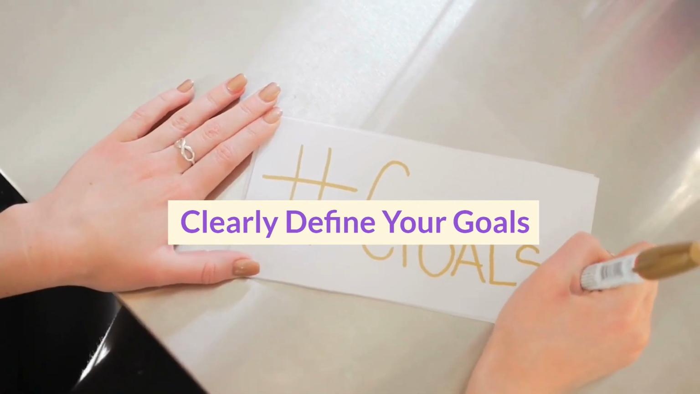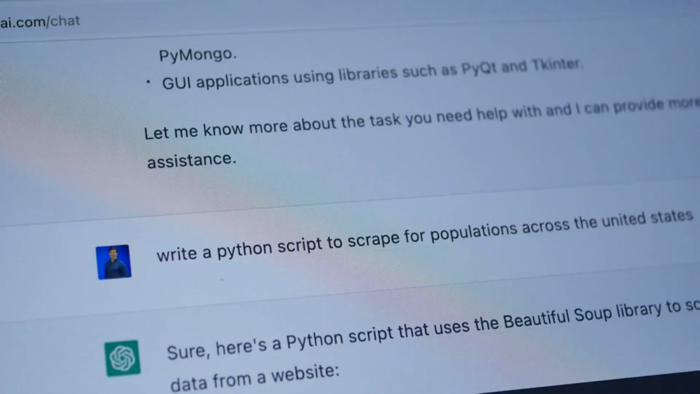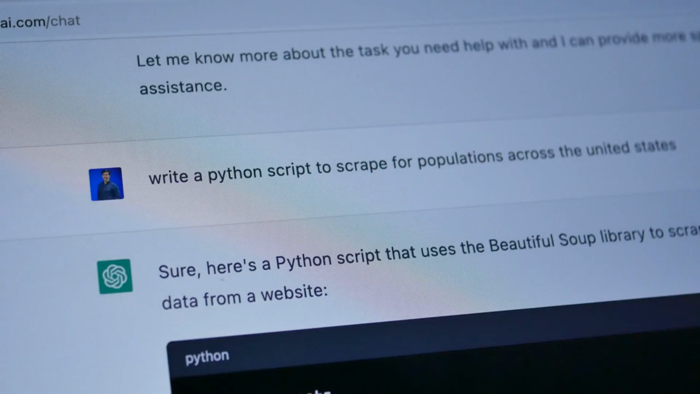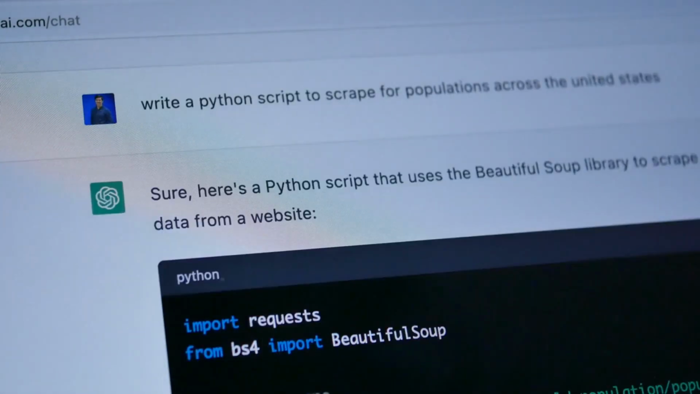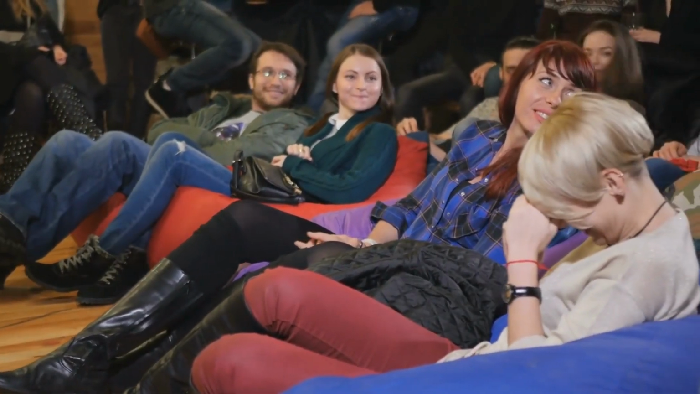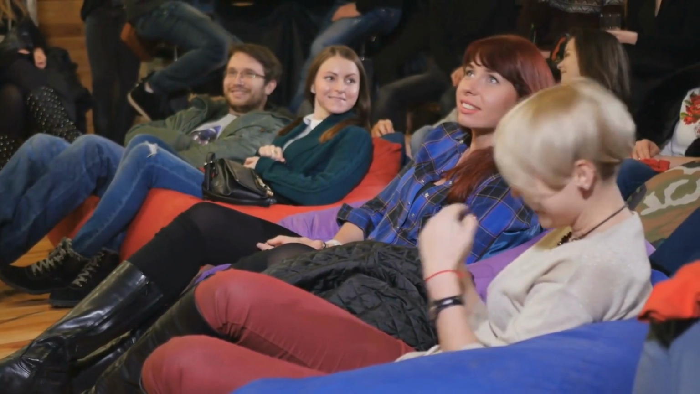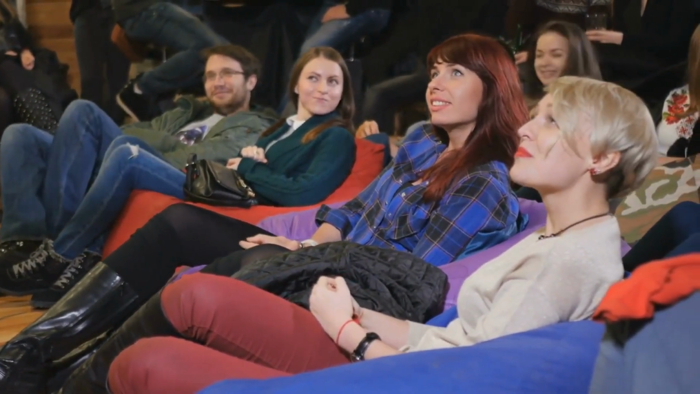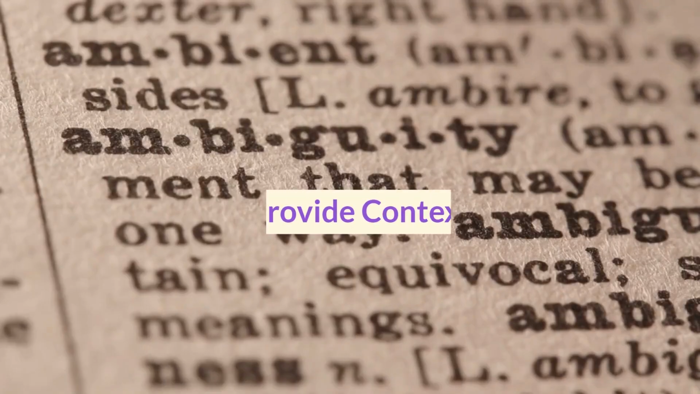Clearly define your goals. Before you begin, it's crucial to have a clear understanding of what you want from AI. Define your objectives to get the most relevant and accurate responses. For instance, if you're creating content for an educational channel, you'd expect more informative responses, whereas a comedic approach might be more suitable for an entertainment channel.